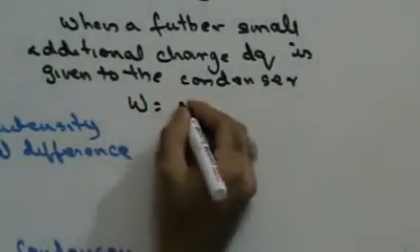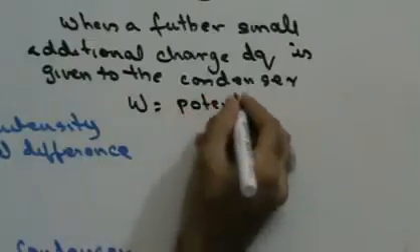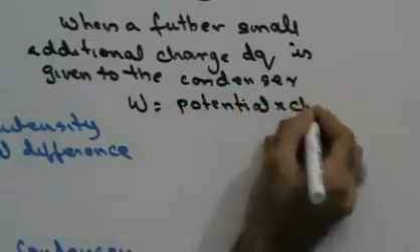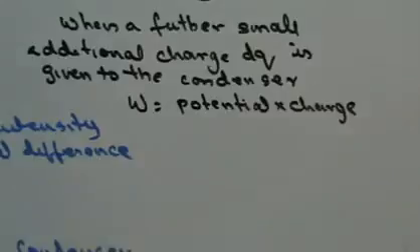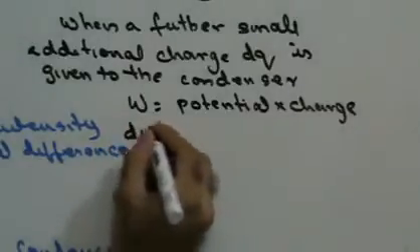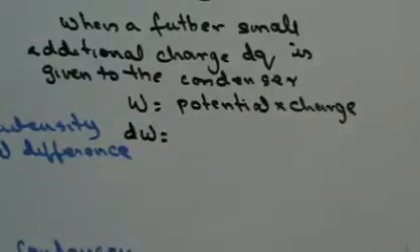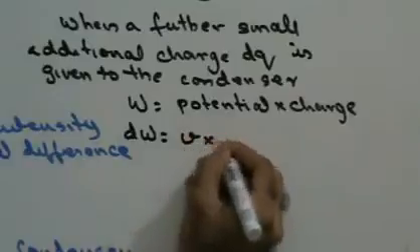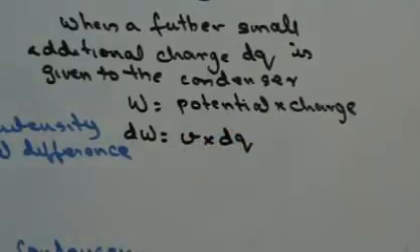Work is nothing but potential into charge. Therefore, the small amount of work done would be small potential times small further charge.